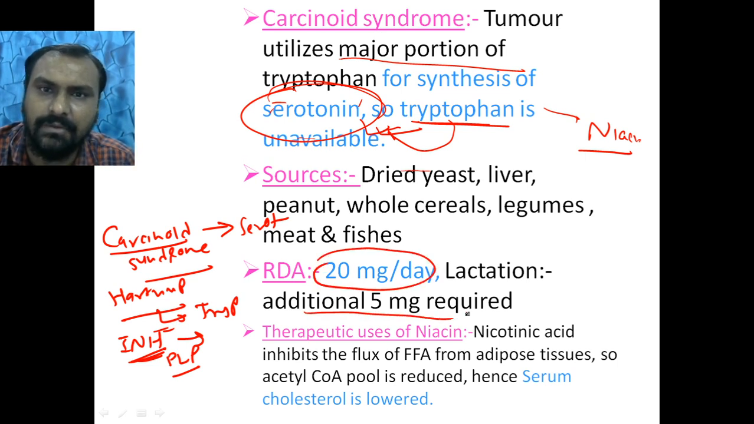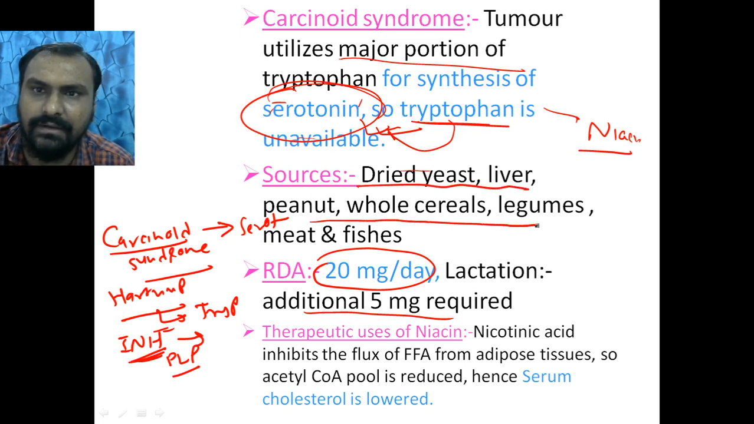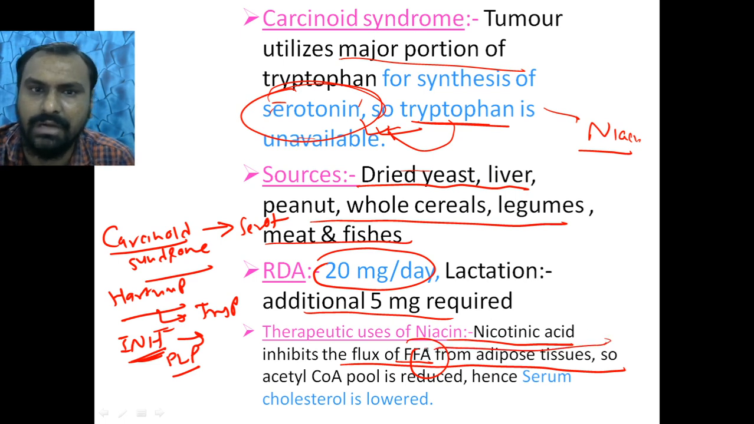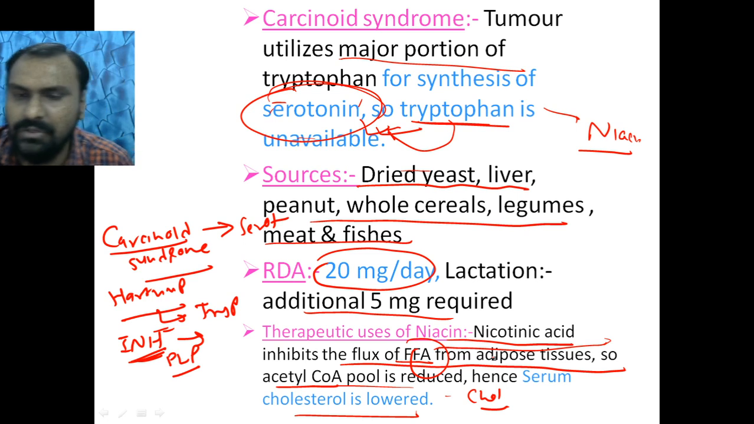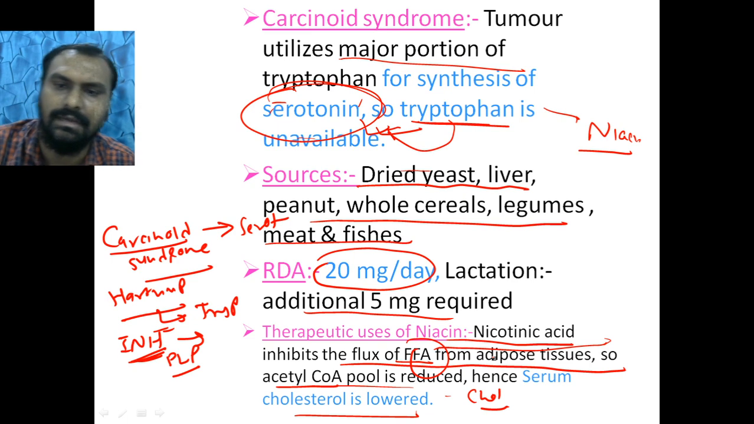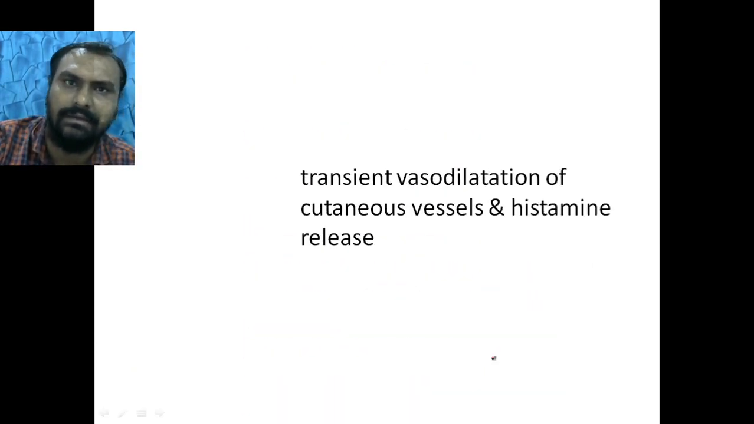In lactation, an additional 5 milligram is required. Sources are dried yeast, liver, peanuts, whole cereals, legumes, meat, and fishes. Now, what are the therapeutic uses of niacin? Nicotinic acid will inhibit the flux of free fatty acids from the adipose tissue. So ultimately, as we know, free fatty acids are broken down to acetyl-CoA, and acetyl-CoA is a precursor of cholesterol. So by that, it will decrease the cholesterol. So niacin can be used to decrease cholesterol, triglyceride and LDL, and increase the HDL level.